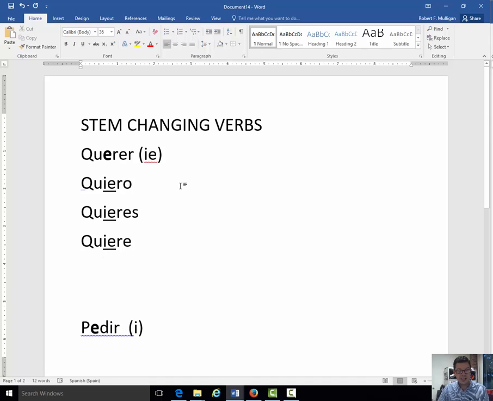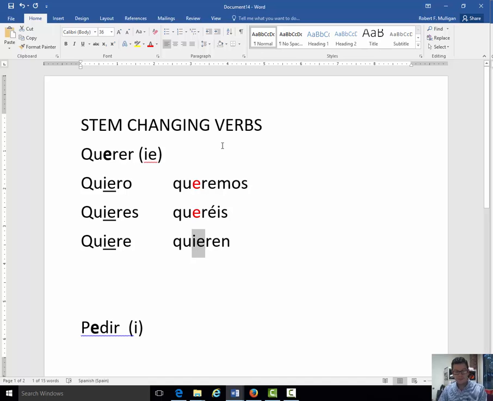Now, pay special attention here, because in the nosotros and vosotros forms, there is no stem change. Queremos, no stem change. Look at that. Nope, red for stop. Queréis. Oh, there's only one R. There we go. Queréis, same thing. No stem change. Red for stop. And then we have quieren. Now we stem change again.